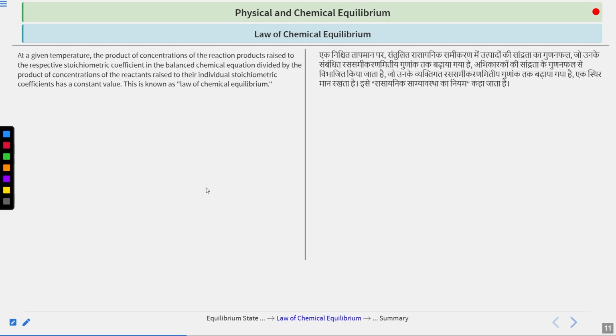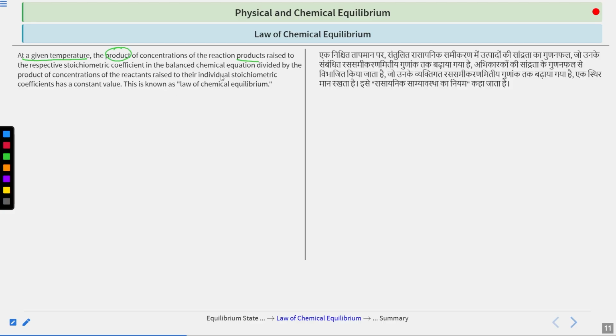Next we will move to the law of chemical equilibrium. So what is the law of chemical equilibrium? According to this law, at a given temperature, we take the product of concentrations. This product means multiplication.